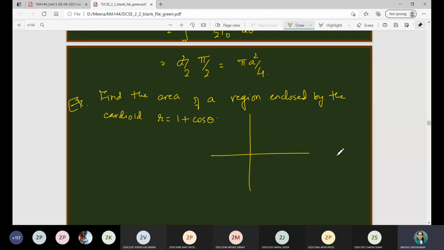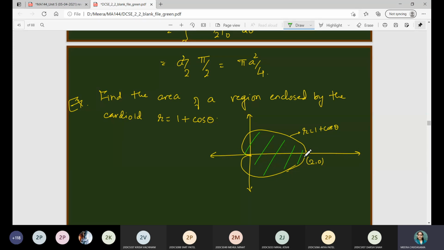So if you draw the figure of the cardioid, since it is a positive sign and we are given the cos theta coefficient, it will be this one, where a is 1, so this point will be 2 comma 0, right? And this is r is equal to 1 plus cos theta. So find the area of a region enclosed by this, means the region we are given is the entire portion which is covered by the cardioid, right?